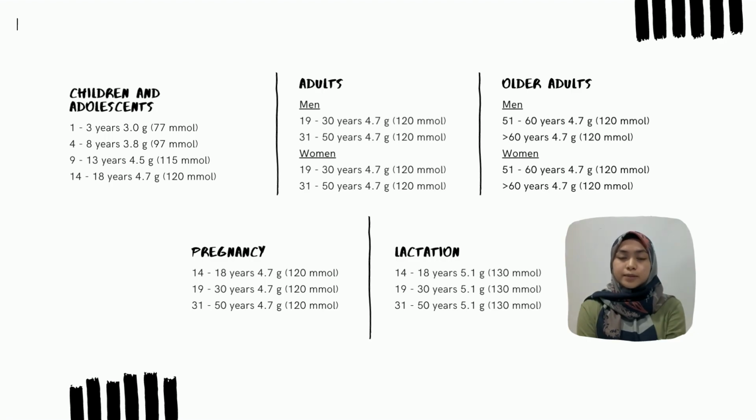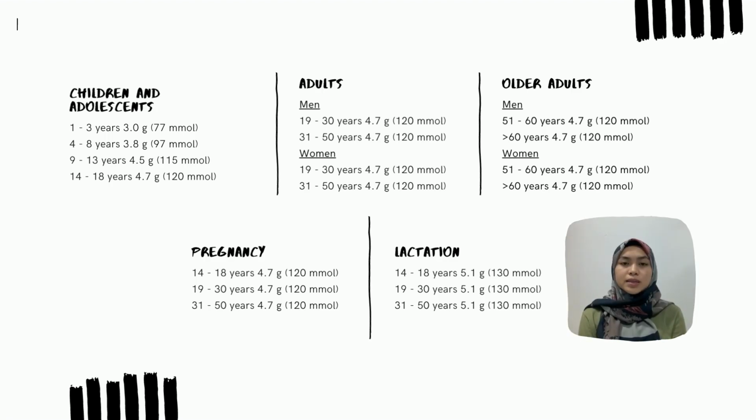For pregnancy, potassium accretion during pregnancy is very small and there is an absence of data to suggest that the requirement for potassium is different during pregnancy. Thus, it is set at 4.7 gram, the same as for non-pregnant women.